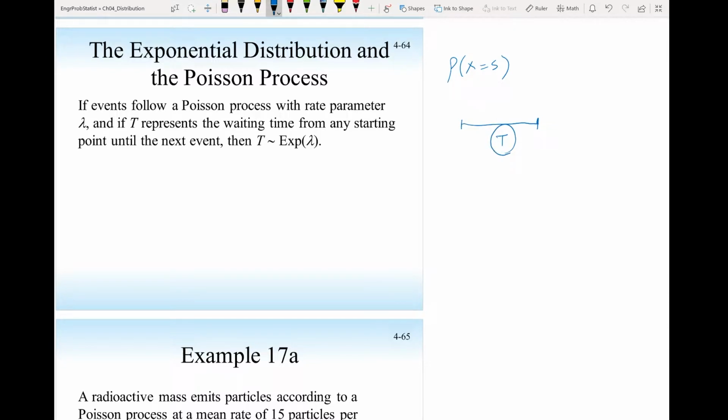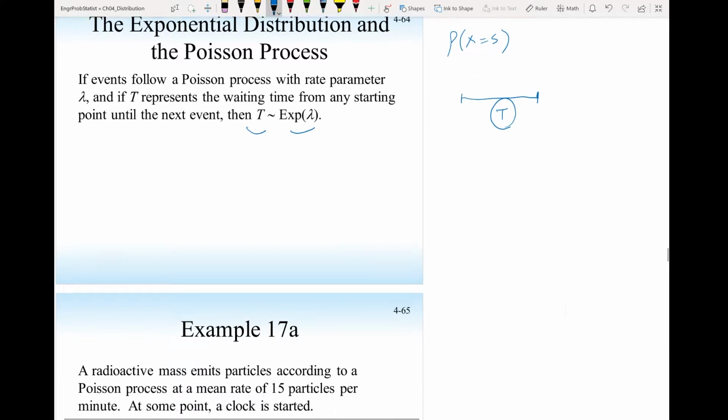So the process is Poisson. It's a process that happens that many times over a specific interval, over a specific space. But what I am interested in is not the probability that it will happen 5 times in 1 minute or 2 minutes, but the probability that I will be waiting 10 minutes or 5 minutes between event occurrences. Then in this case, t will be exponential. And lambda here is the rate of occurrence for the Poisson process.